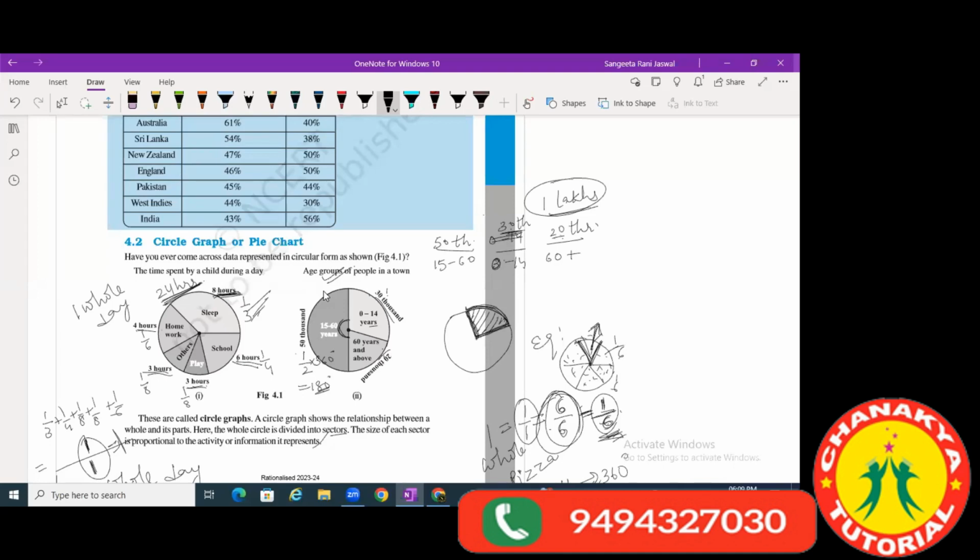Okay, 6:10, ma'am. Ma'am, how do you do it with 30 and 20? I'll show you here. Now see, this is 30 and 20. I cannot find the central angle here directly because I'm not given that information. So first I need to find the fraction of this. I know that the remaining part is another 180 degrees.